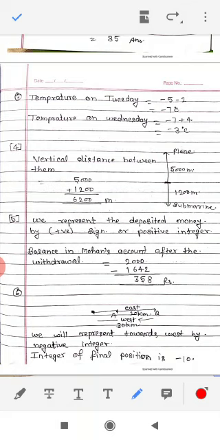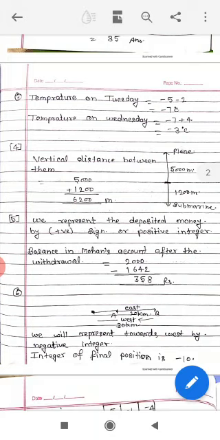If we deposit any amount, then this is shown by a positive integer. Means we represent the deposited money by a positive sign or positive integer. Balance in Mohan's account after the withdrawal is 2000 minus 1642. If we subtract, then we get 358 rupees.